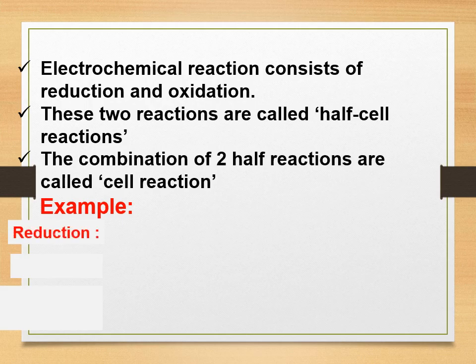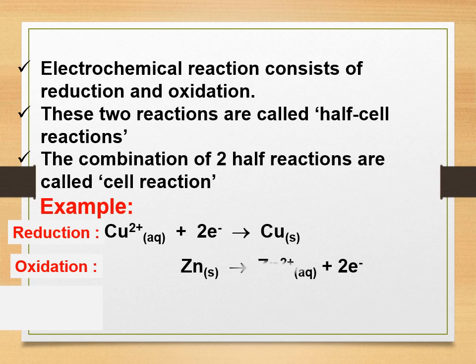Example, with the reaction that we have done earlier, zinc solid will release electron and produce zinc ion. That's why I said just now, the zinc electrode will become lighter, or the mass will decrease.